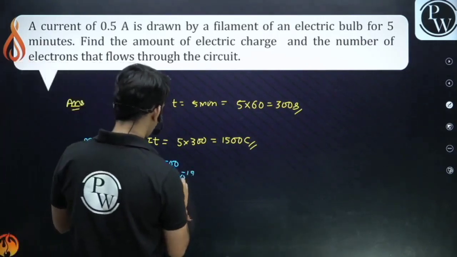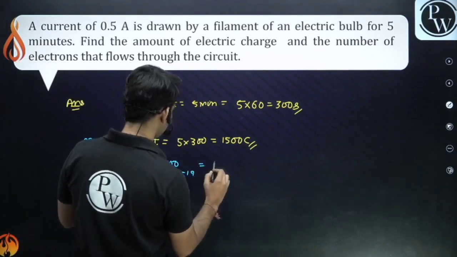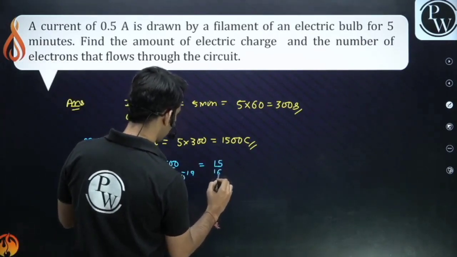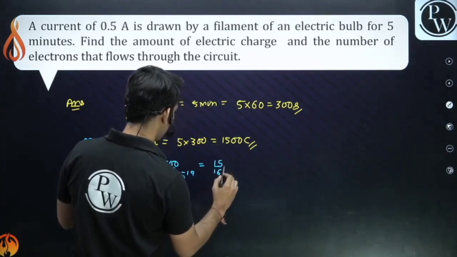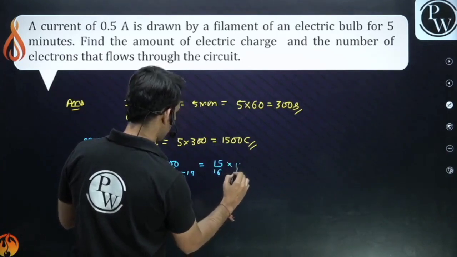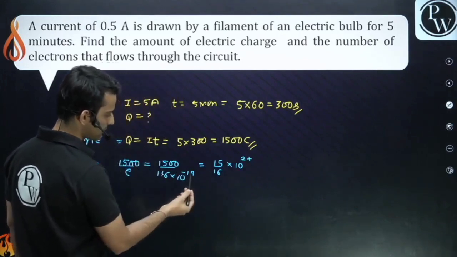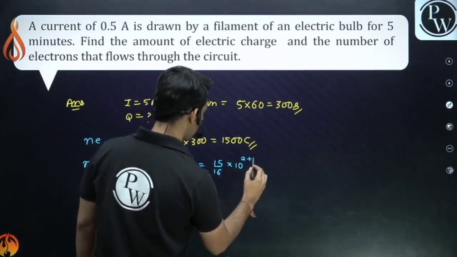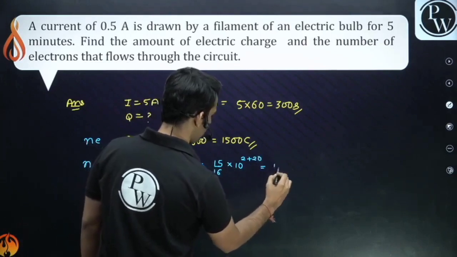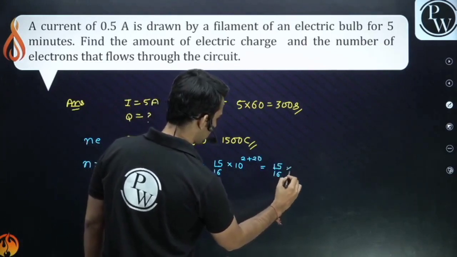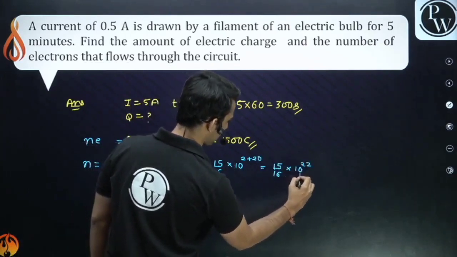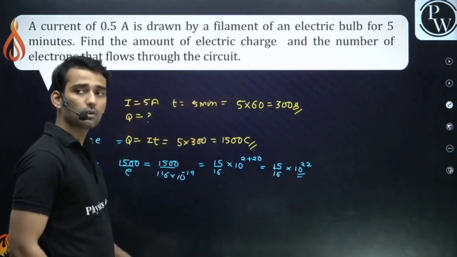So this would be 15 upon 16 into 10 raised to the power 22 electrons. Calculate it in fractions.